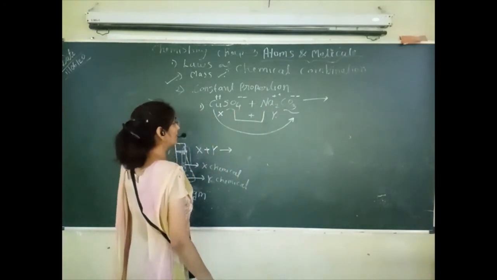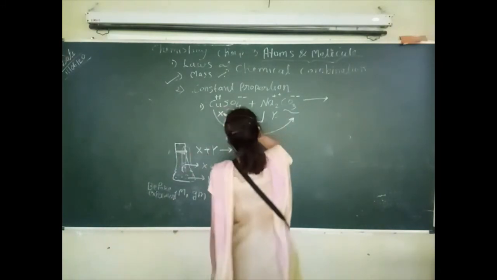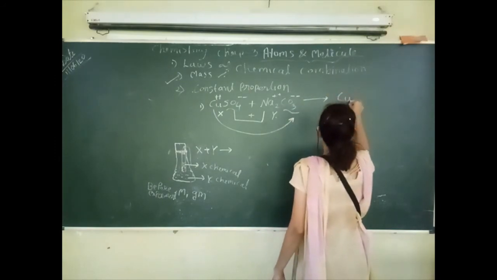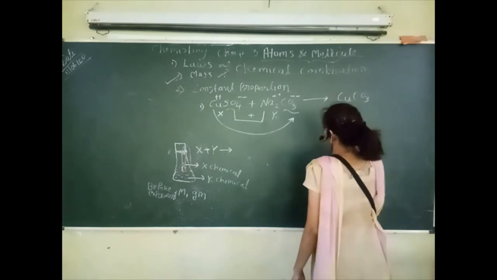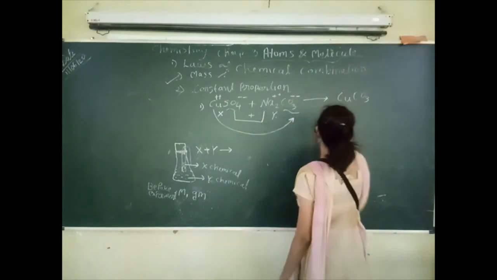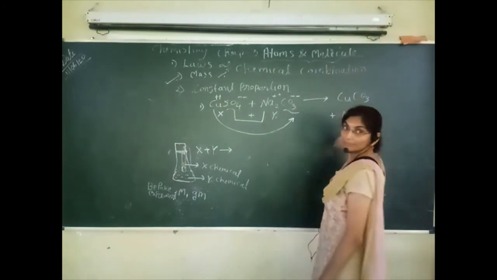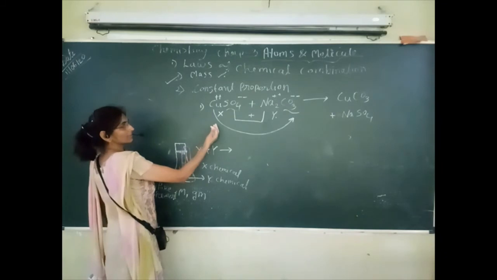So what will happen here? What combination will we get? So first copper plus carbonate, so copper carbonate we will get first, again plus sodium sulfate. Sodium sulfate, another product we will get. Okay. So what is here?